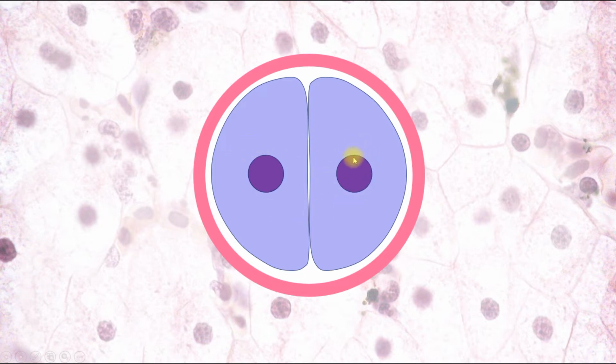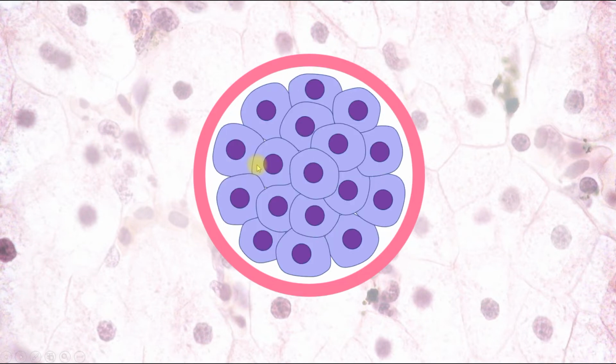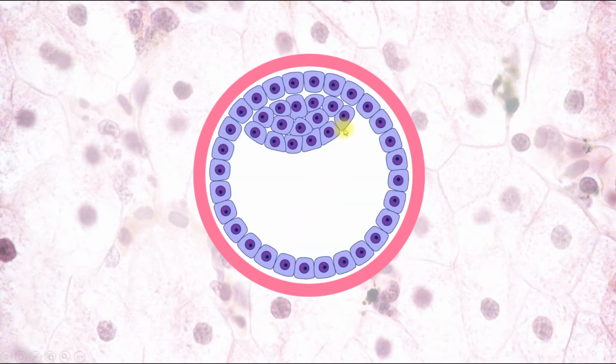Here we can see the stage of 2 blastomeres, the stage of 3 blastomeres, 4, 5, and the following divisions. Here we can see the stage of morula. It's a nodule of cells, of blastomeres. Here we can see the morula. And those cells begin to produce fluid which fills the space between them, so a cavity develops, and the size of cells decreases, and now this embryo is called blastula or blastocyst.